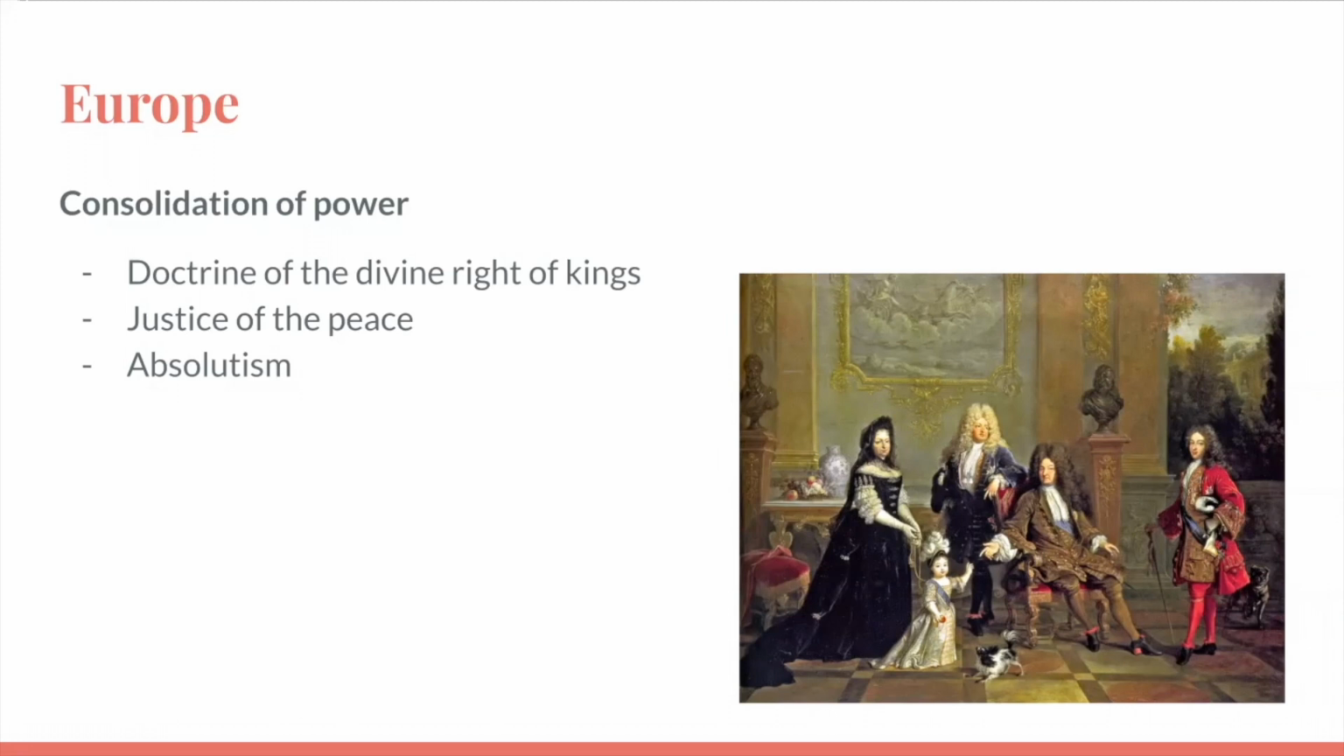However, the downside to this doctrine is that it caused the kings to consider themselves to be above the law, which resulted in unlawful and unjust actions from kings. The second example of consolidation of power in Europe is the justice of the peace. Justices of the peace were people who were sent out to various areas in England. Their main role was to settle legal disputes and carry out the wishes of the monarchs, whenever the monarchs themselves could not attend. And the final example of consolidation of power in Europe is absolutism in France.